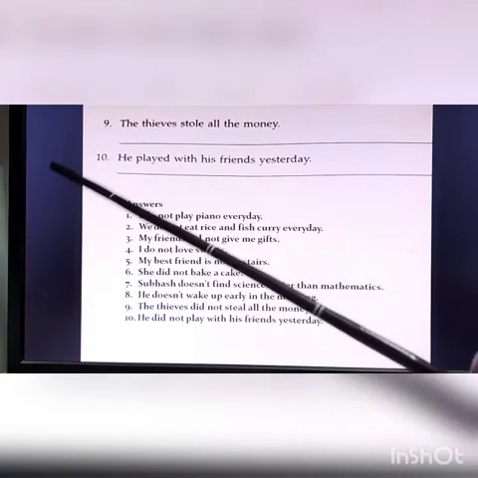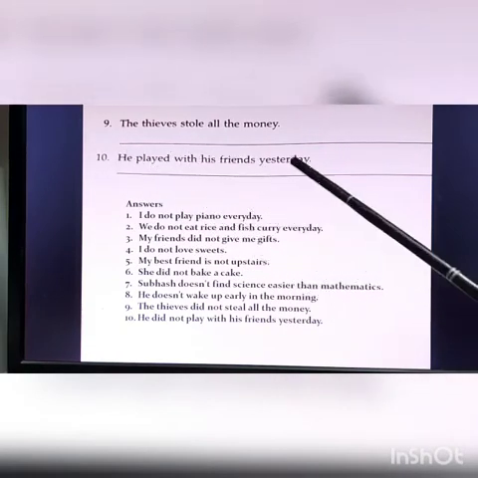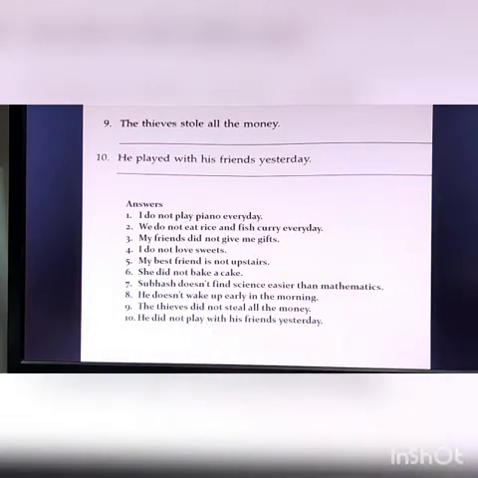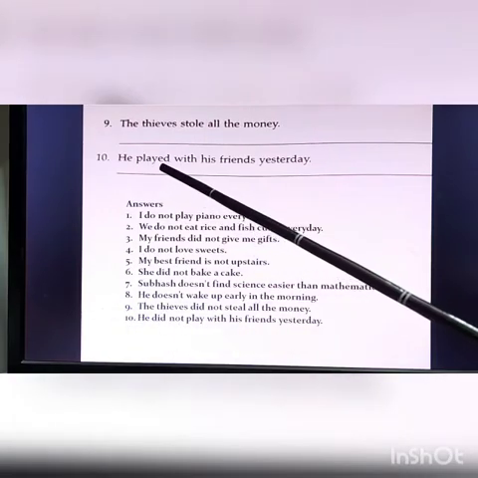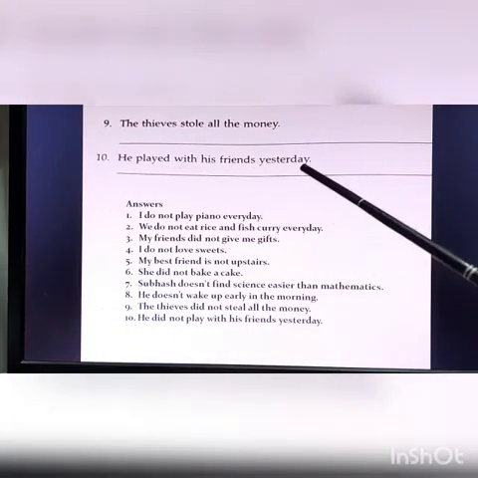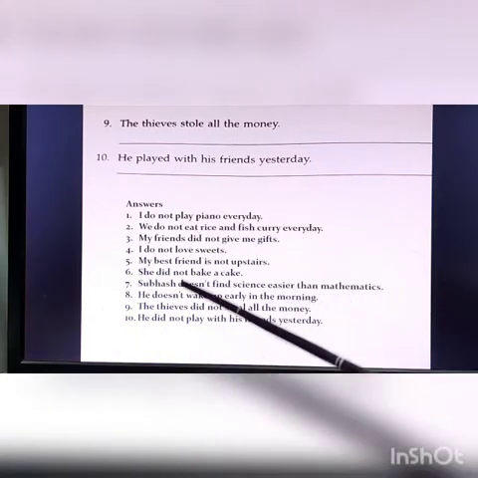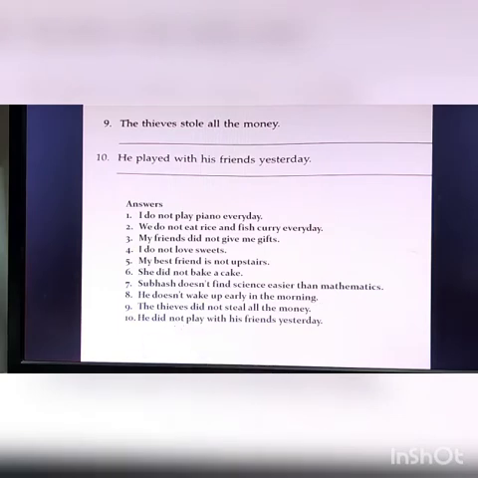Correct? Number 10. He played with his friends yesterday. He did not play with his friends yesterday. This is very easy. We just have to put did, because played is past tense, and yesterday is also given, which is another example that the sentence is past tense. Okay. So we got all the answers of page 21, and that is exercise number D.